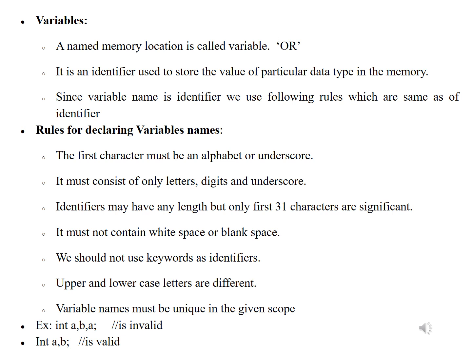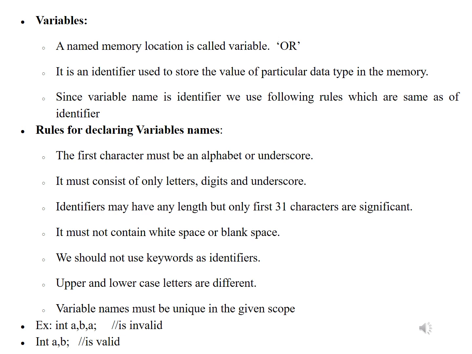It must consist of only letters, digits and underscores. An identifier may have any length, but only the first 31 characters are significant. It must not contain white space or blank space. We should not use a keyword as an identifier. Uppercase and lowercase letters are different. Variable names must be unique in the given scope.